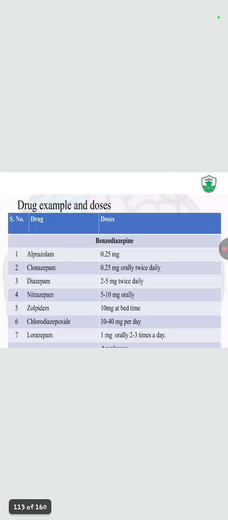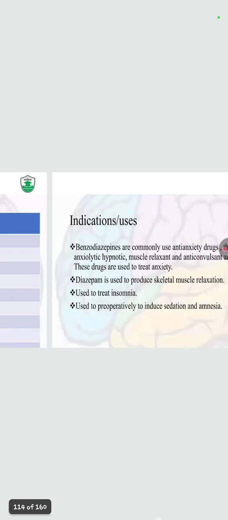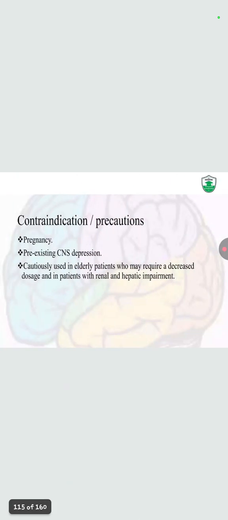These are the drugs of the benzodiazepines. They are commonly used anti-anxiety drugs. They have anxiolytic, hypnotic, muscle relaxant and anticonvulsant action as well, and are used to treat anxiety. Benzodiazepines are used to produce skeletal muscle relaxation, treat insomnia, and induce sedation and amnesia as well.